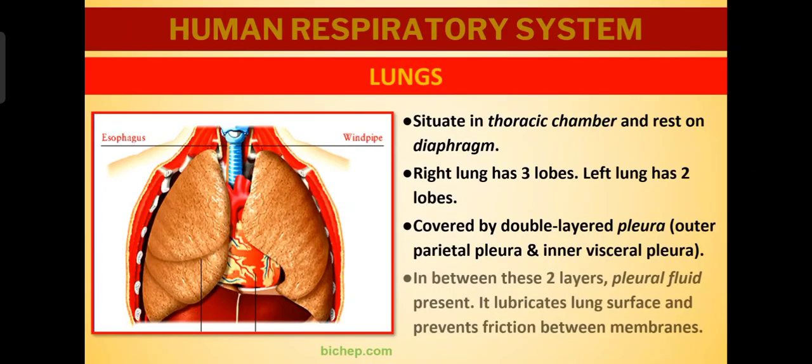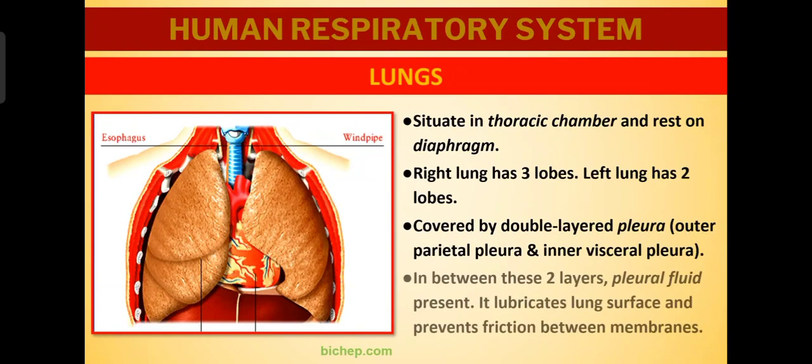Now the second part of the human respiratory system, that is the lungs. First part is the air passages or air tract. Next one is the lungs. Lungs are situated in the thoracic chamber and they rest on the diaphragm. Diaphragm is a dome-shaped structure on which the lungs are present in the thoracic chamber. Then the right lung has 3 lobes. If you see in the diagram, the right lung has 3 lobes, 1, 2, 3. And the left lung has 2 lobes, 1, 2.